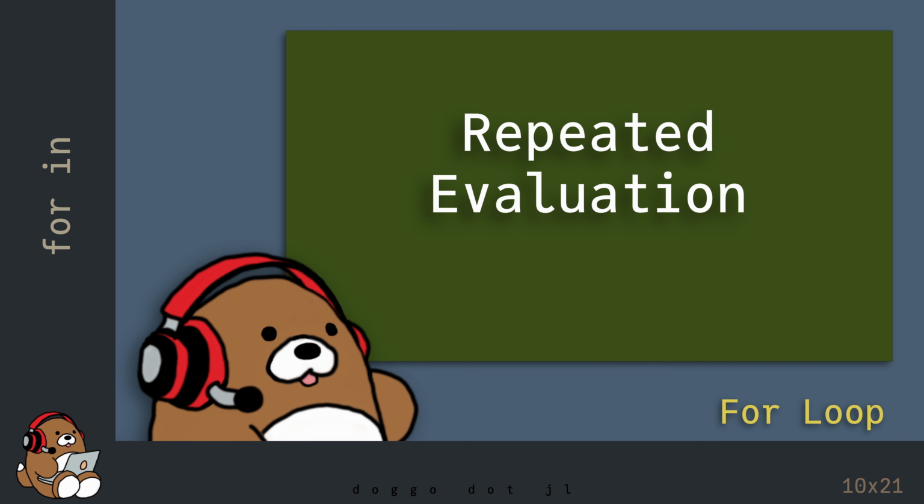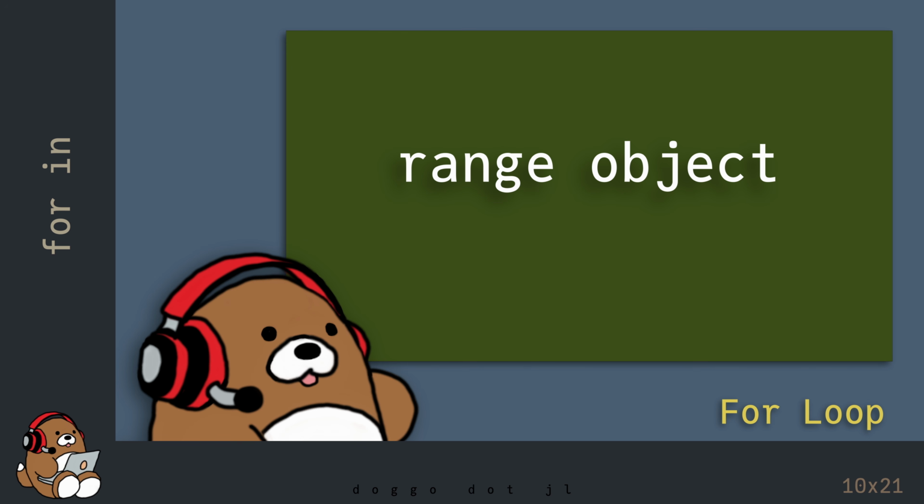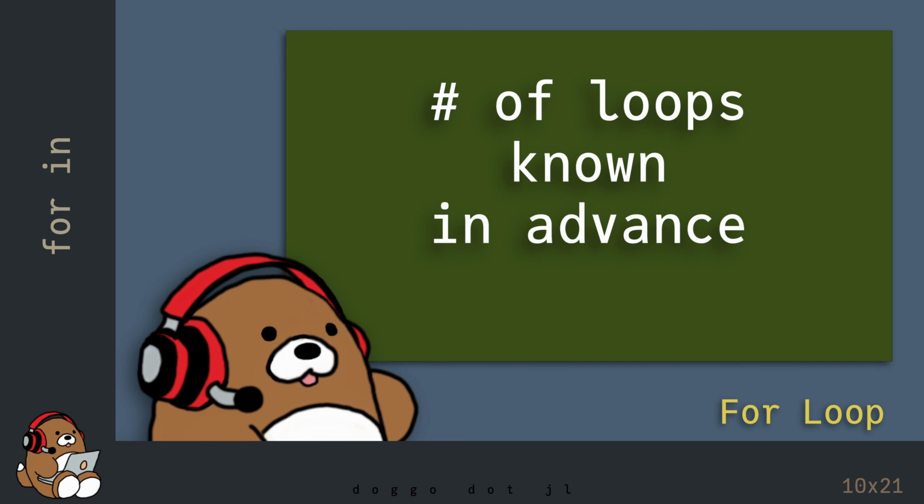In summary, the for loop is both an efficient and versatile version of the repeated evaluation control flow tool. You can use it either with a range object, or you can use it to loop over a collection. But since conditional statements are not involved, you should use a for loop only if you know in advance how many times you want your computer to repeat a task.